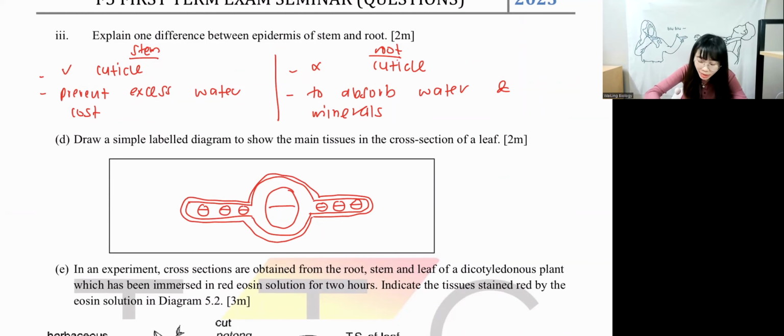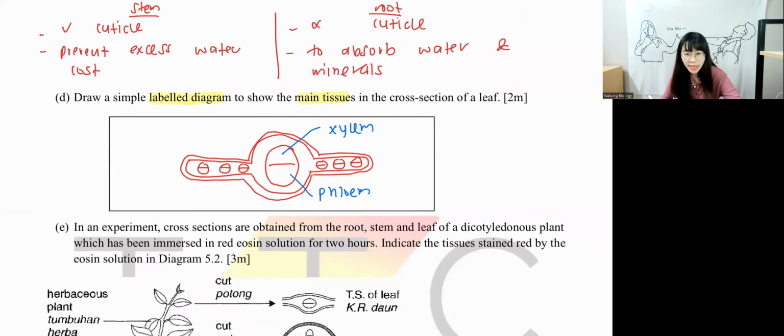Remember, it's a labelled diagram. Most of the time, the student's eyes don't know what happened. I cannot see things. So my suggestion is whenever you draw, please remember to label. But they only want you to label the main tissue. Just label xylem and phloem, enough already. The top part is xylem or phloem, guys? The top part is xylem. Very good. Okay, the bottom part will be phloem, correct. Top part is xylem, bottom part is phloem. Don't have to be perfect. If it's not aligned at both sides, also can. As long as it's xylem, phloem.